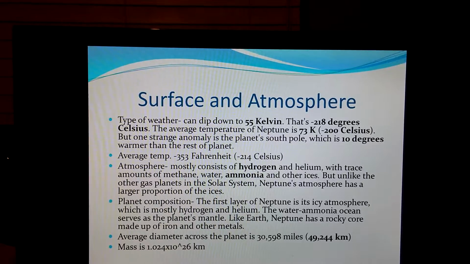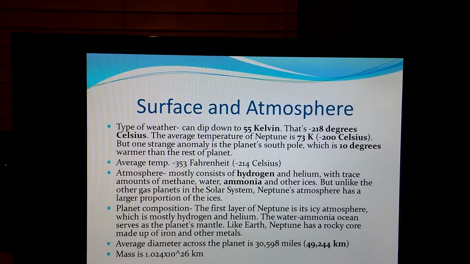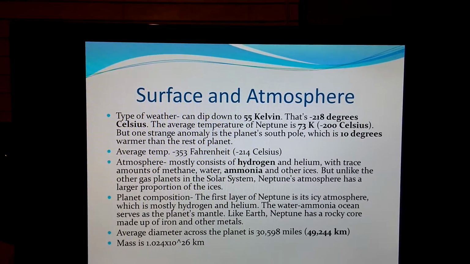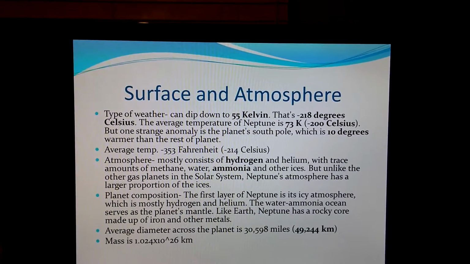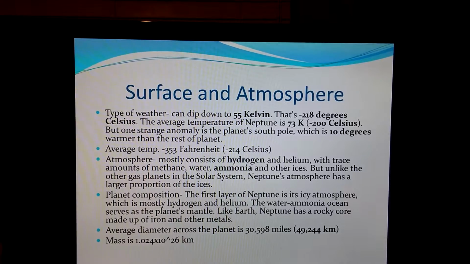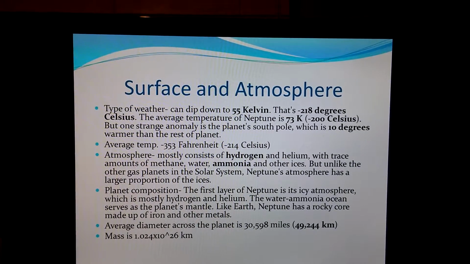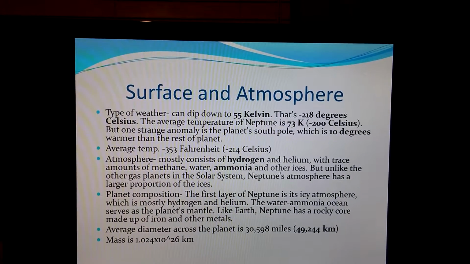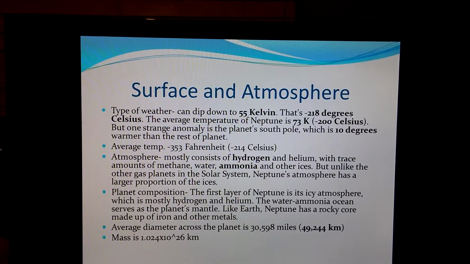And one strange thing about the planet's south pole is that it's 10 degrees warmer than the rest of the planet, which is the opposite of how it is on Earth, where it's much colder on the poles than the rest of the planet. And the atmosphere contains mostly hydrogen and helium with trace amounts of methane, water, ammonia, and other ices.